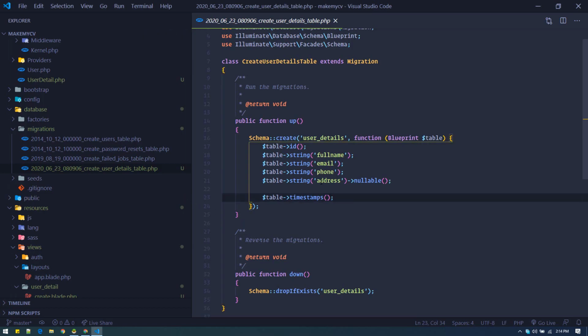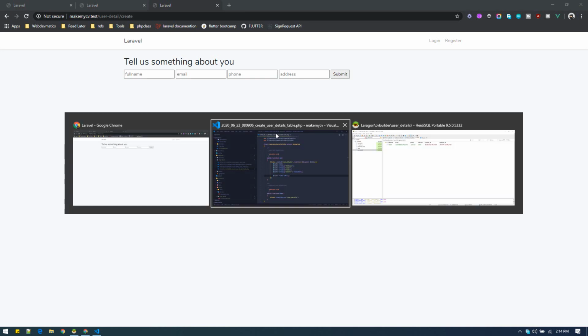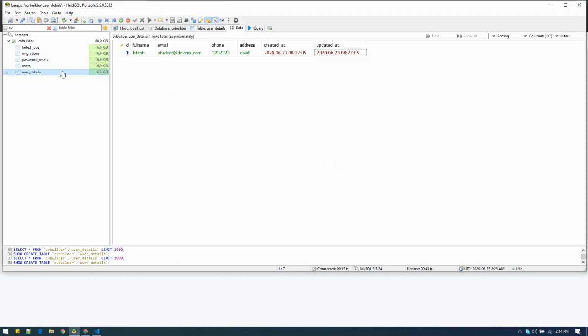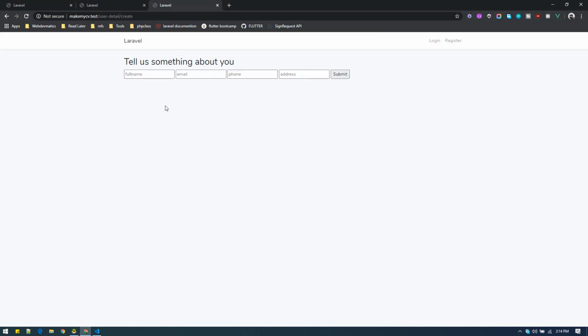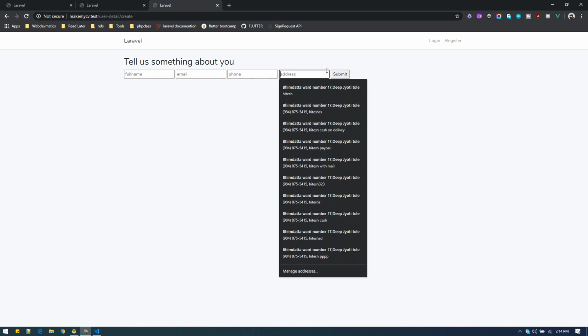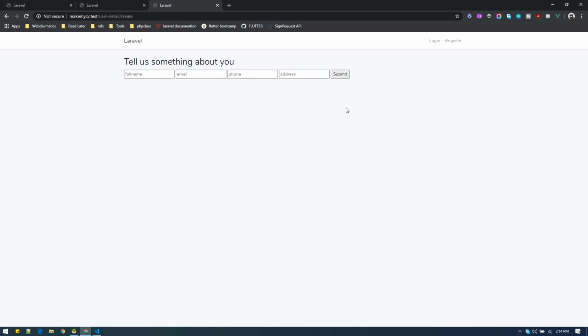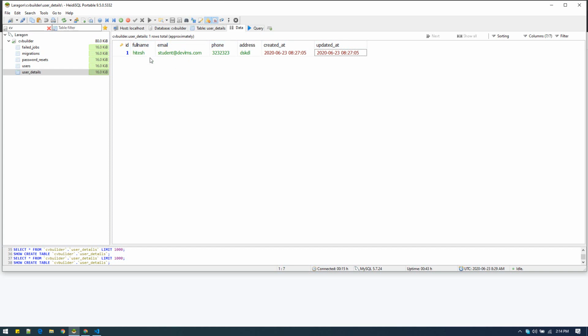Okay, so we realized that we'll need one extra field in this table. So right now we are not associating which user's data this is. We have to include a user ID field in this table so that we can associate the user. So first we need to log in, and then only a logged in user can access this page, and then the logged in user will enter the data and submit, and that user ID will be saved here. So how do we add an additional field on this table? This table is already generated.